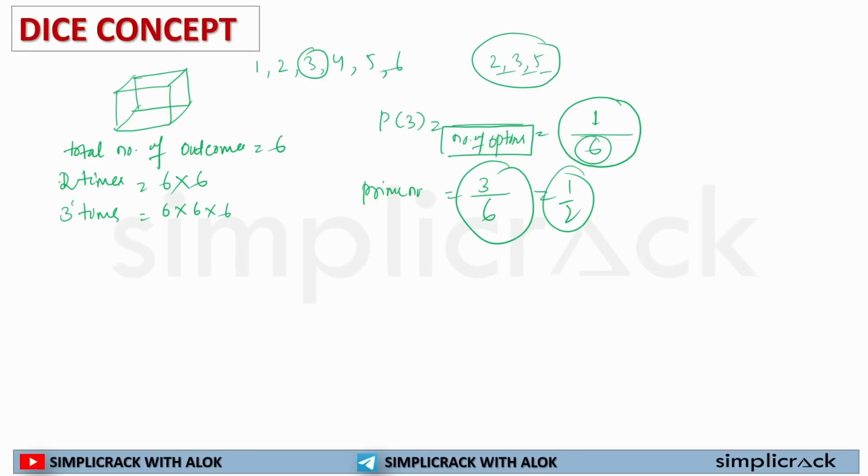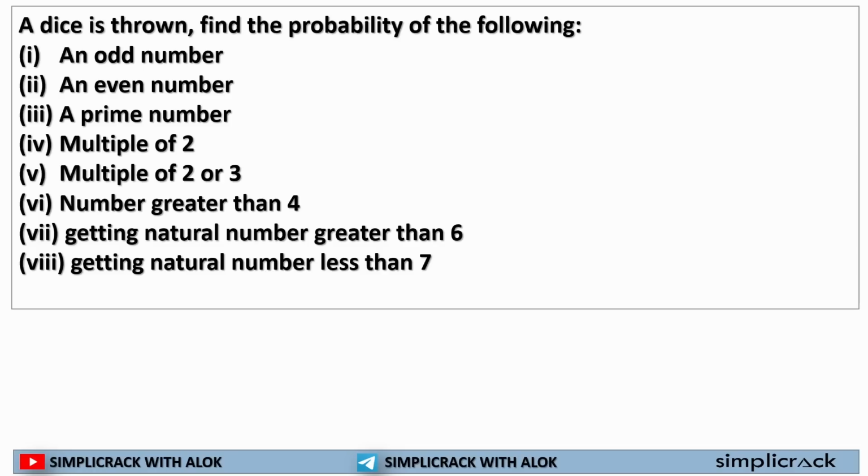So you need to understand, before we solve the questions, that the total number of outcomes when we are rolling a dice will be 6. If it is rolled twice, it will be 6 and 6. Or if 2 dices are rolled simultaneously, the total number of outcomes will be 6 multiplied by 6. Okay. Now, a dice is thrown. Find the probability of the following.